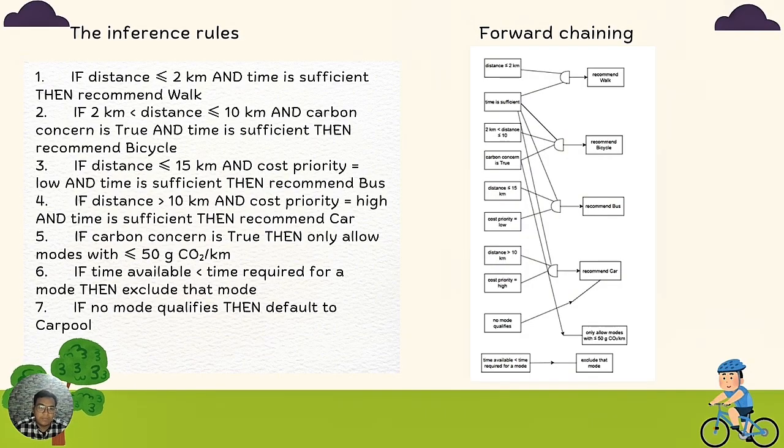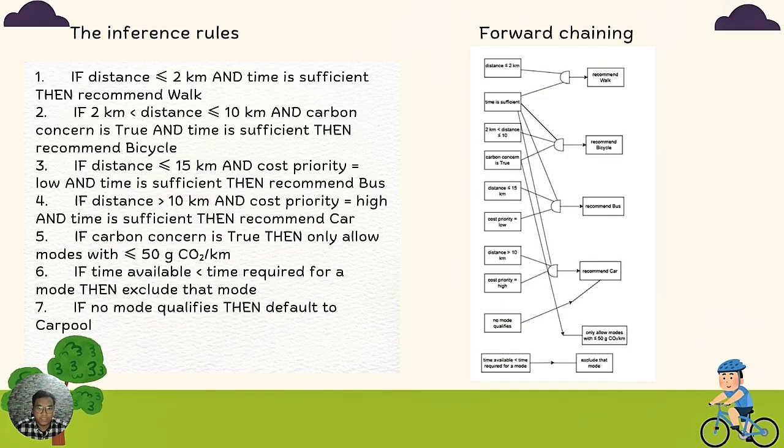Next, if distance is below 50 km and cost priority is low and time is sufficient, then the recommendation is the bus. The fourth rule is if distance is greater than 10 km and the cost priority is high and time is sufficient, then the system will recommend the car.